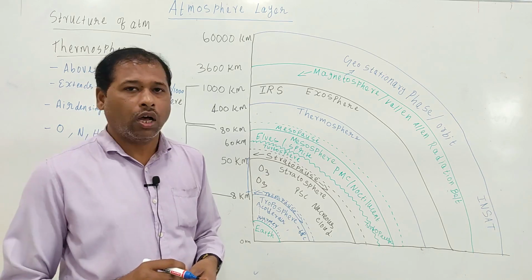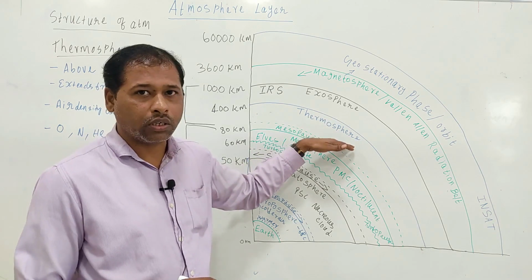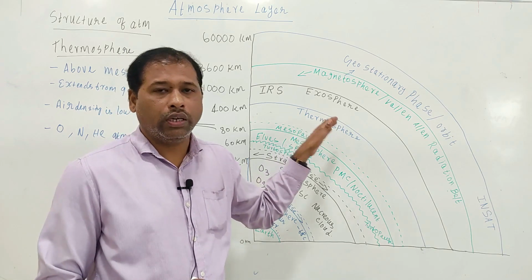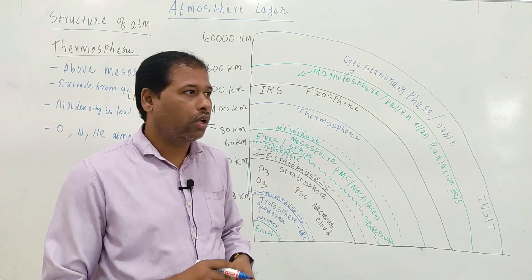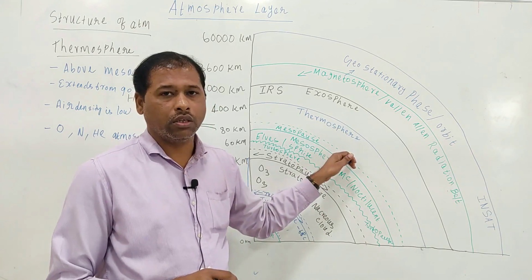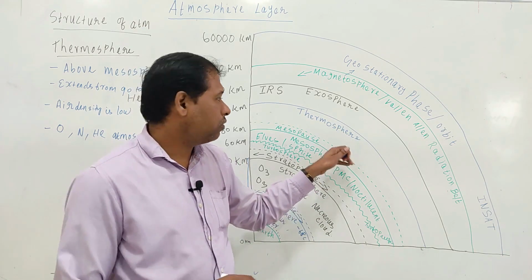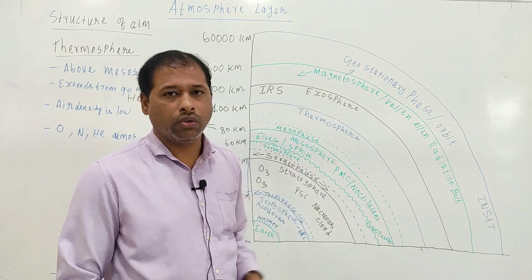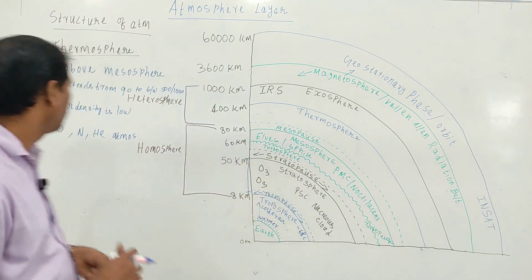You see, the height of the thermosphere varies by several kilometers of altitude, because much of the X-rays and ultraviolet radiation is absorbed in this thermosphere. When the sun is very active, it emits more radiation and the thermosphere becomes hotter. So the thermosphere becomes extended, or you can say puffed up.